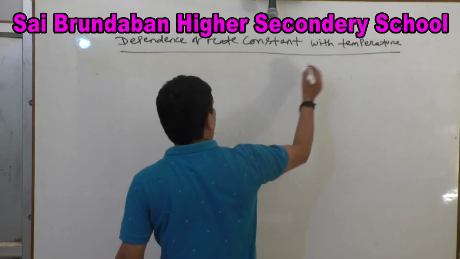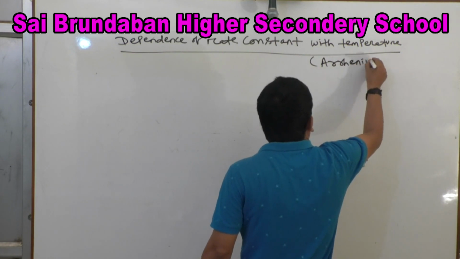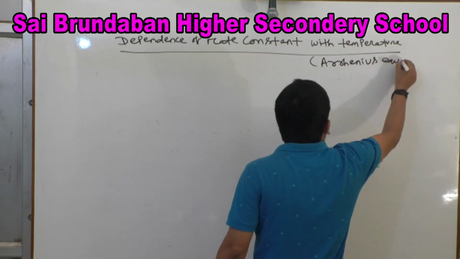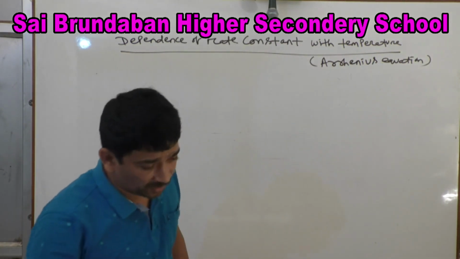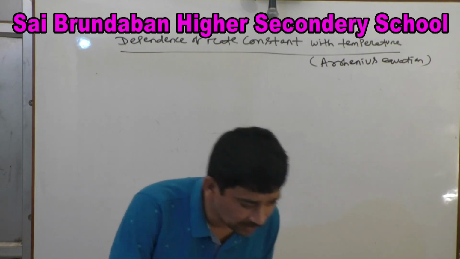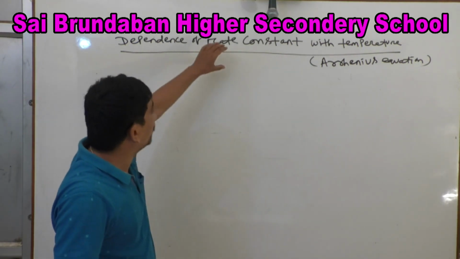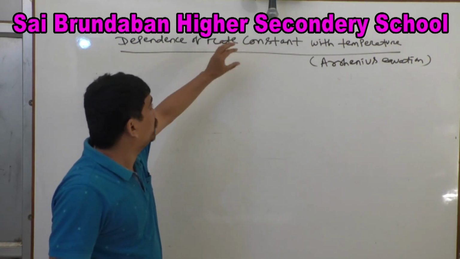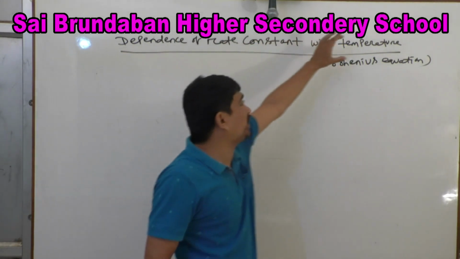Arrhenius equation. So what is the Arrhenius equation? The equation which gives the relationship between rate constant and temperature is called the Arrhenius equation.